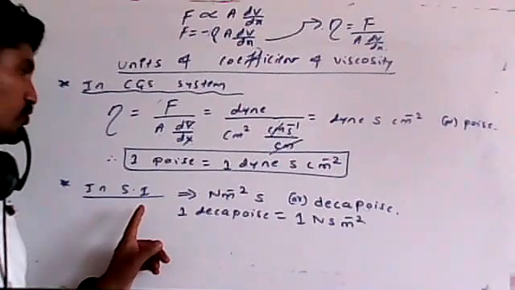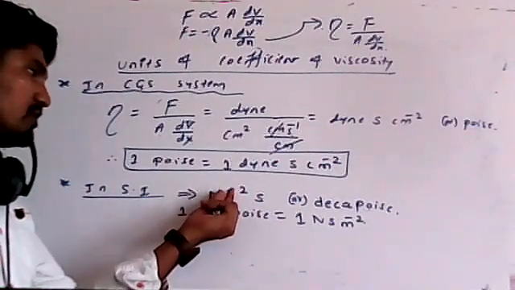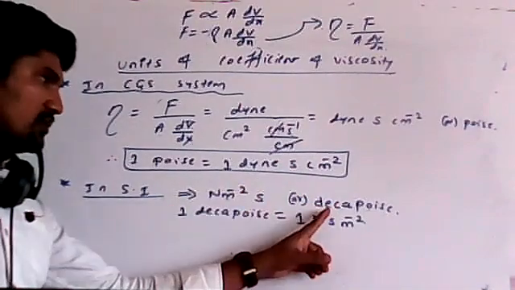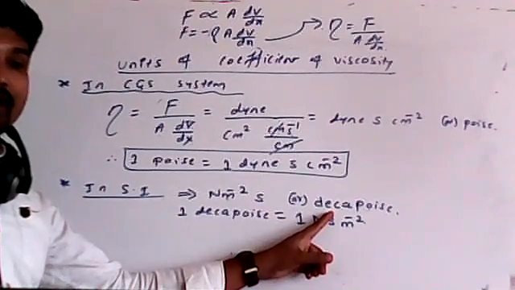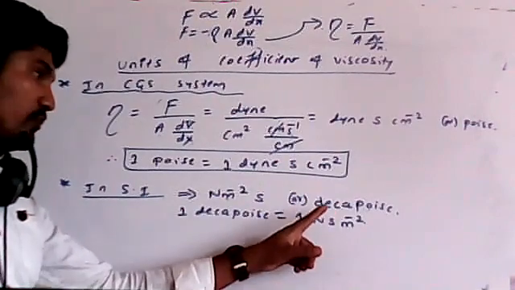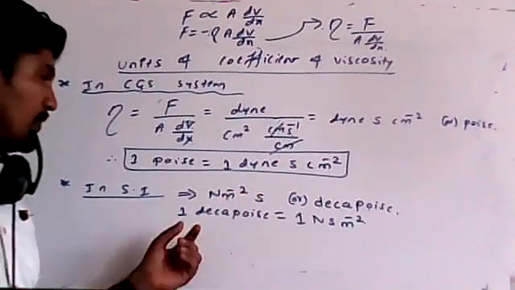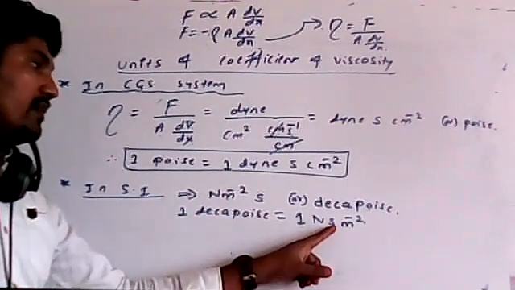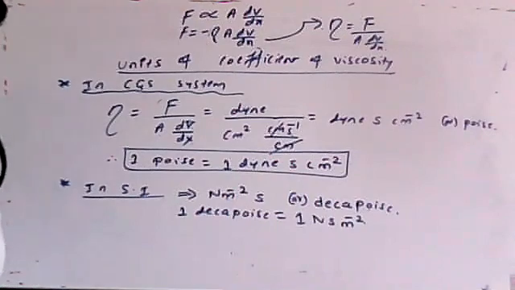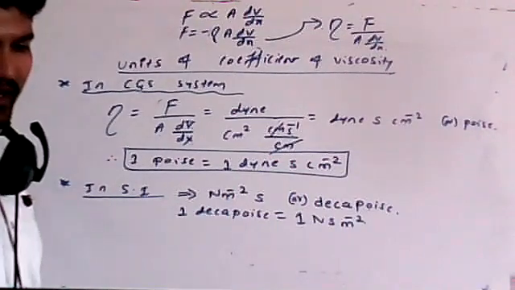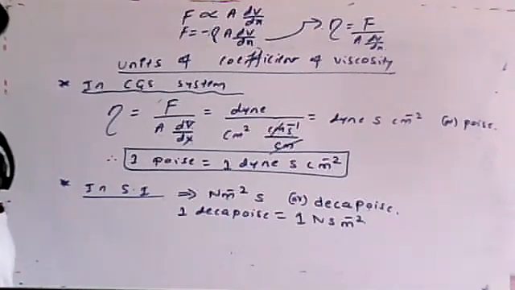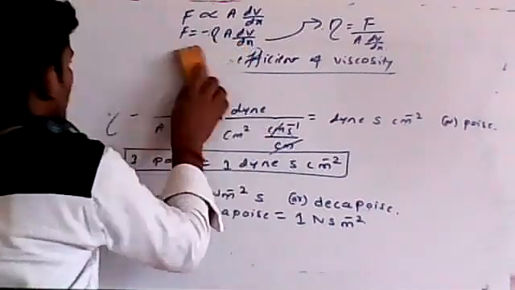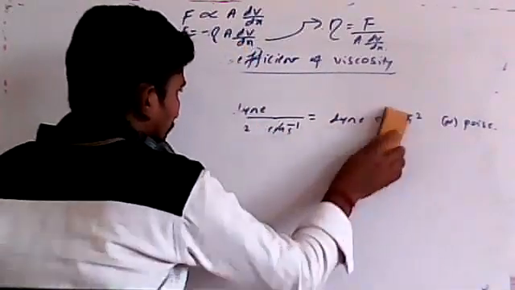In SI, remember, students, I already wrote Newton per meter square second, or we can write it as decapoise also. That is also possible, because in some question papers they may give it like this. Don't get confused between this and this one; both are the same. I already wrote the relation here also. One decapoise means 1 Newton second per meter square. Let me write that relation once. A very important relation exists between poise and decapoise.